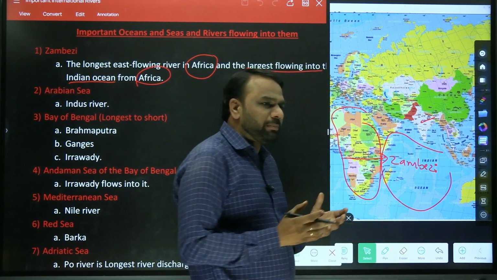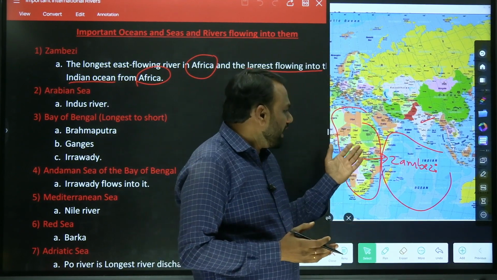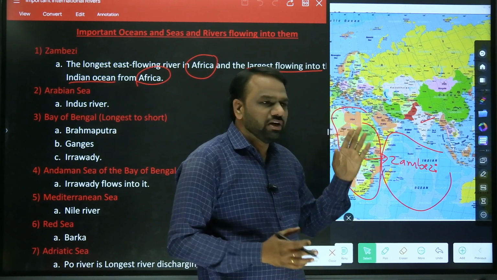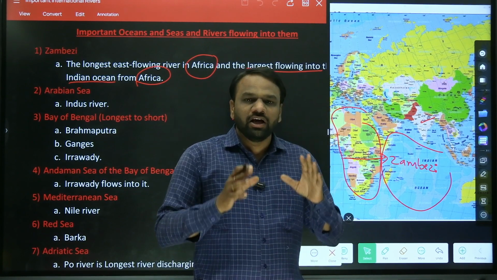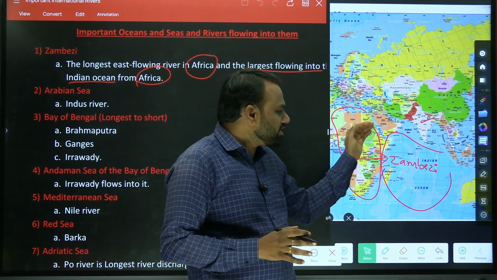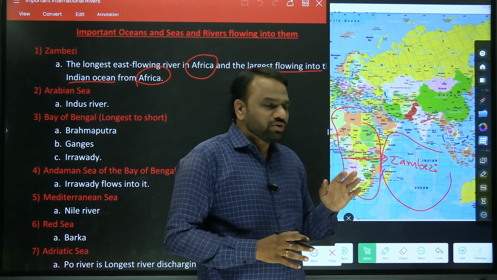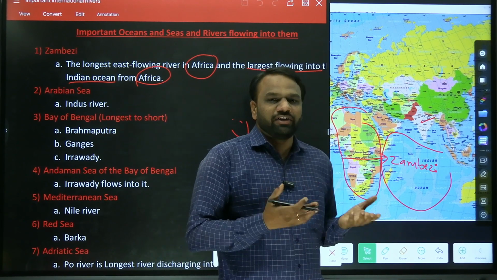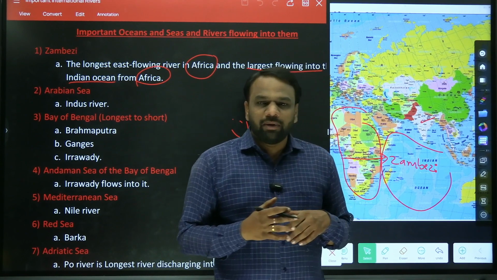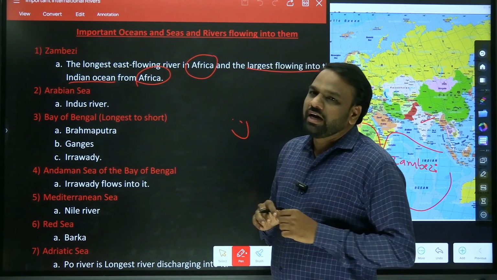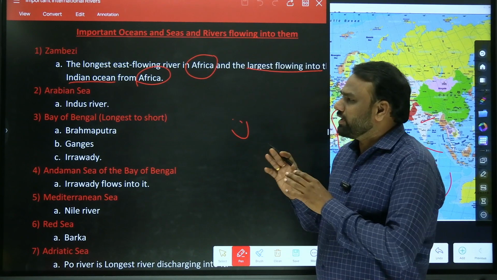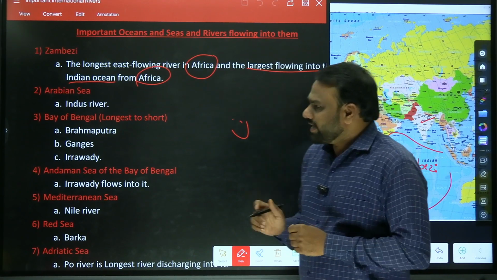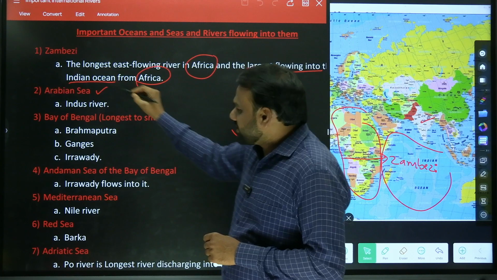Here we will not be preparing for all the small rivers which enter from Africa into the Indian Ocean. We will only be concentrating on the longest river of Africa which is entering the Indian Ocean. This is called understanding the demand of the examination. Keeping this demand in mind, we have prepared similarly for all the rivers as well as the important oceans and seas. So next, in the Arabian Sea,